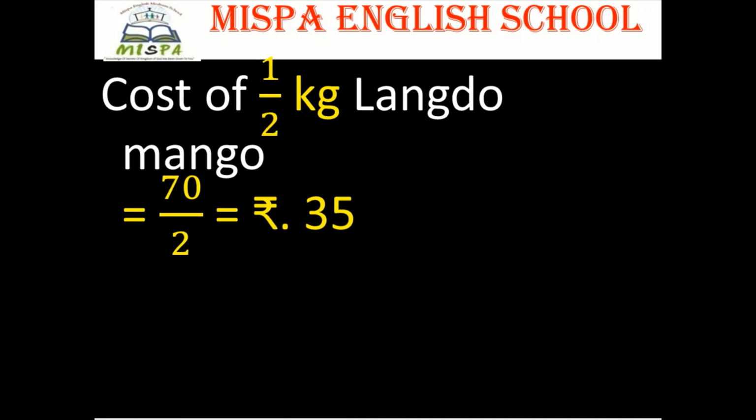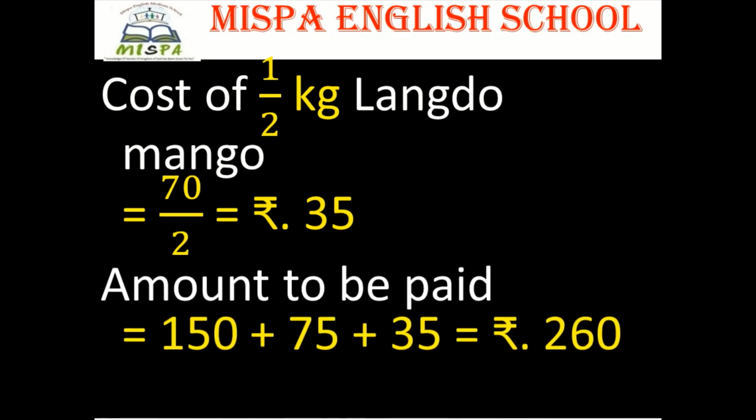Cost of half kilogram Langado mango, that is equal to 70 upon 2, otherwise 70 divided by 2 is equal to rupees 35. Amount to be paid is equal to 150 plus 75 plus 35, that is equal to 260 rupees.